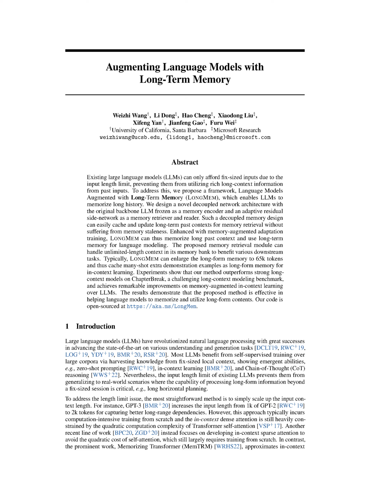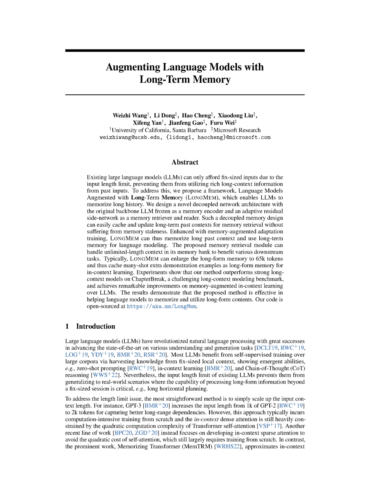Section 1 Introduction. We're going to talk about how large language models, or LLMs, have revolutionized the field of natural language processing. These models have exhibited significant advancements in understanding and generating language, with special abilities such as zero-shot prompting, in-context learning, and chain-of-thought reasoning. But there's a limitation. These models struggle when it comes to handling long-form information. They simply can't process information beyond a certain length, which is a problem for real-world applications that require long-term planning.